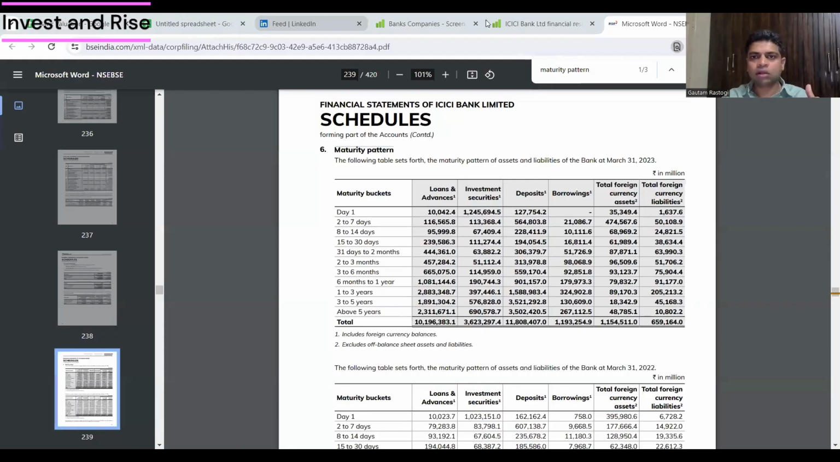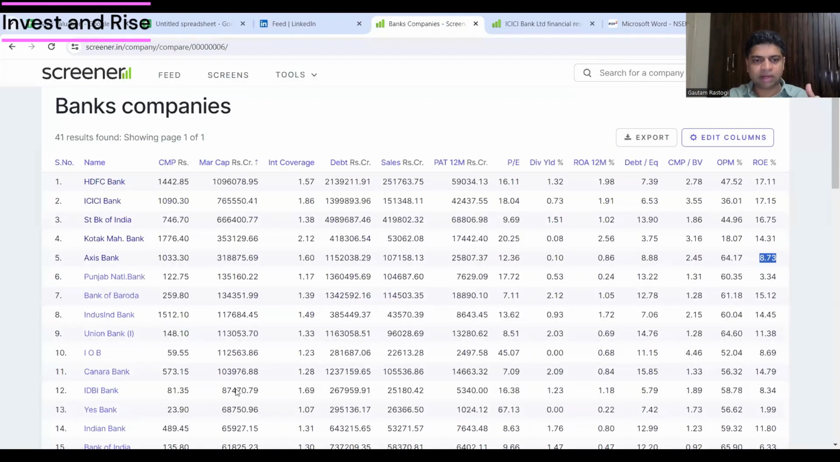But here in this video, I'll just focus on the relative valuation metric, which is the price to book metric. So let me share my screen and show screener. Okay. So in the screener, I have these banks. If you see, we look at this price to book metric, valuation metric.